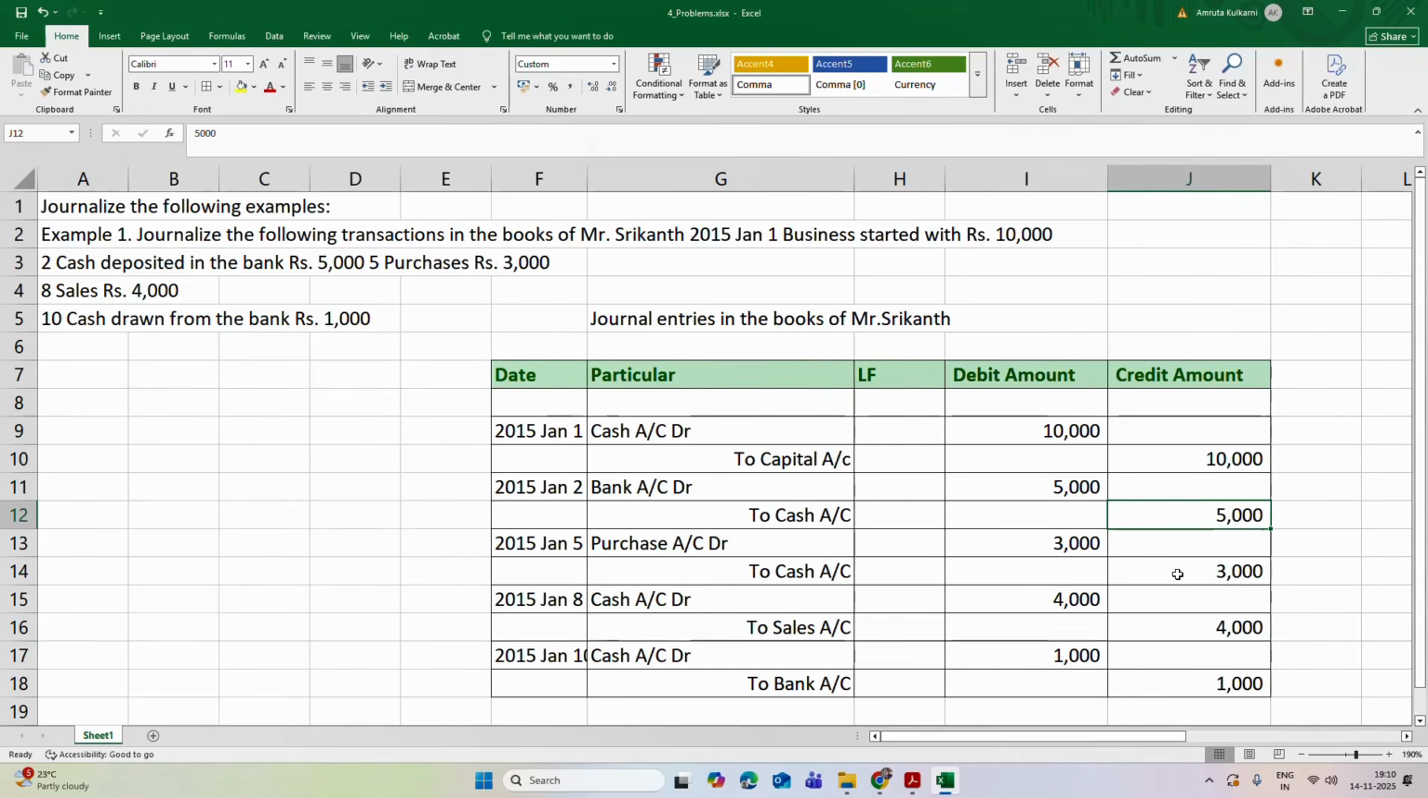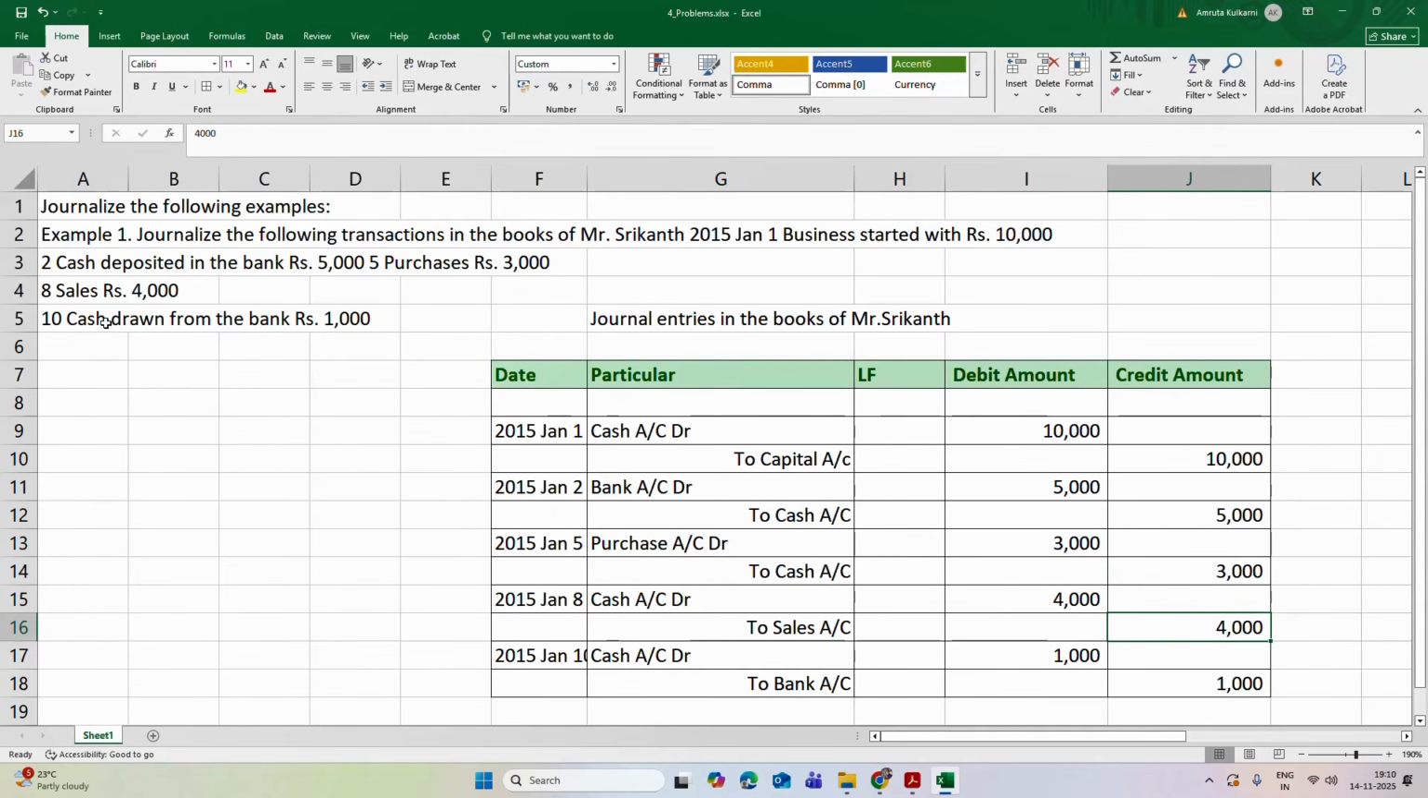Purchase of rupees 3,000, that means his cash will decrease. That's why cash account is credited and purchase account is debited. Then sales of rupees 4,000, he will receive this cash. That means his cash will increase. That's why cash account is debited and sales account is credited.